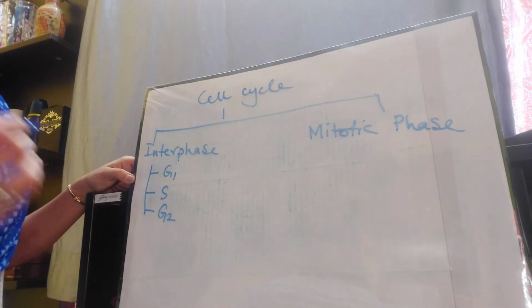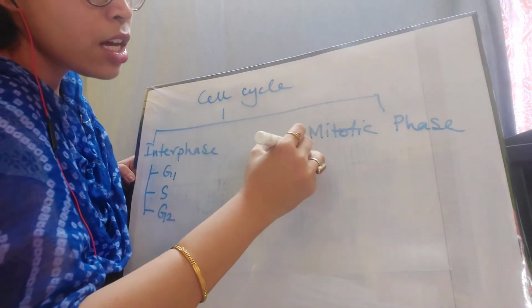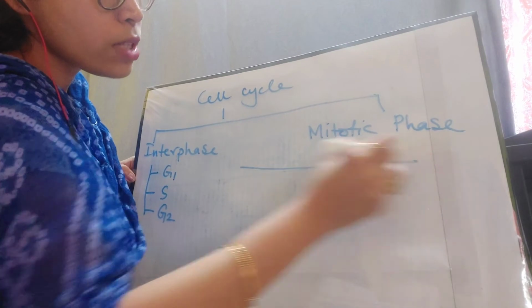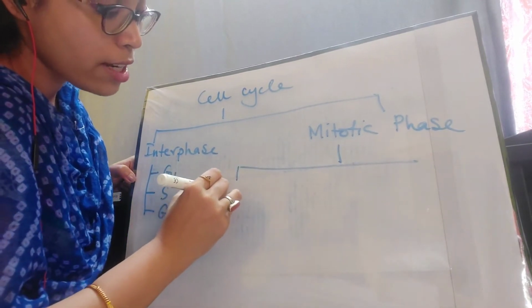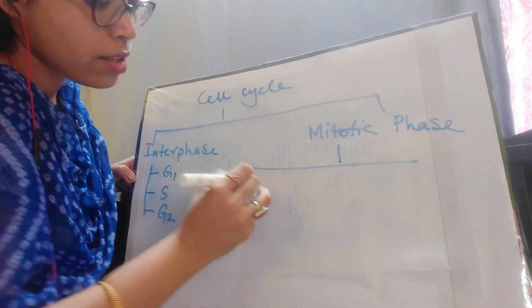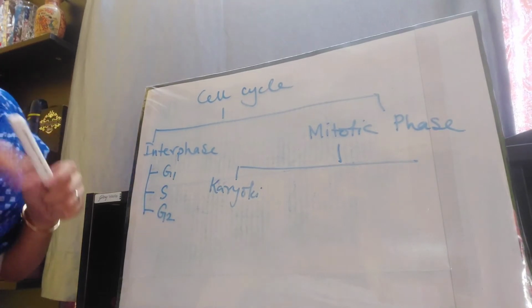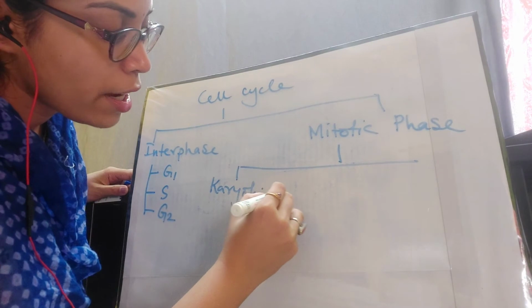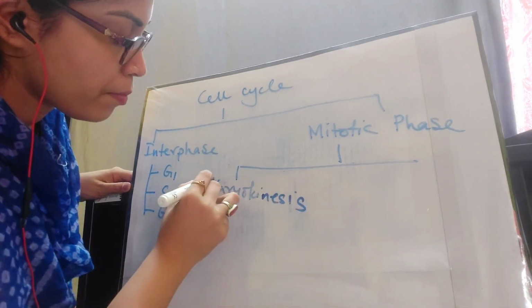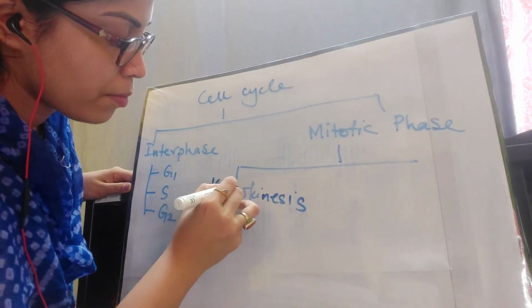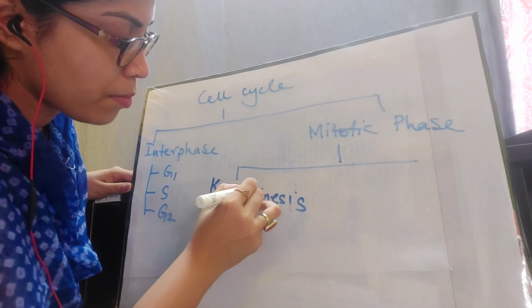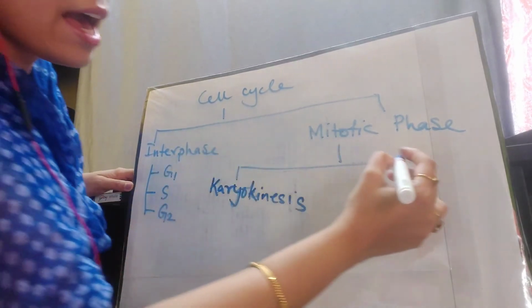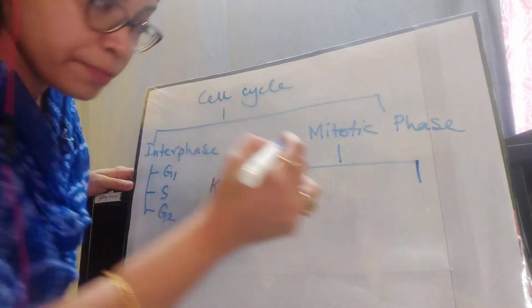The mitotic phase has two subphases, karyokinesis and cytokinesis.